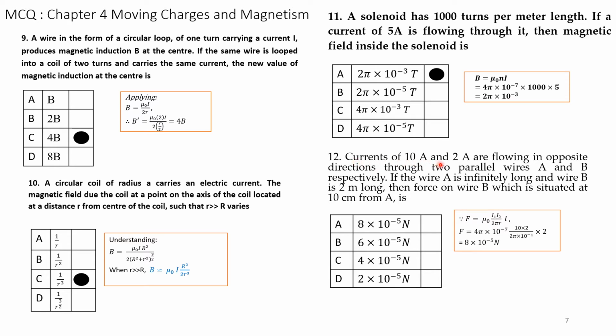Currents of 10 amps and 2 amps are flowing in the opposite direction in two parallel wires A and B respectively.